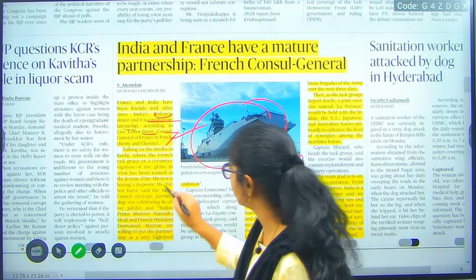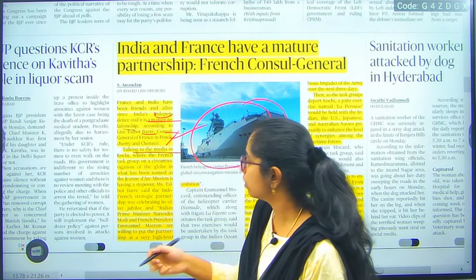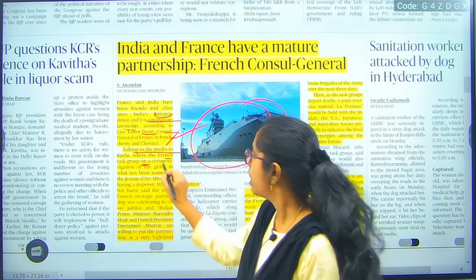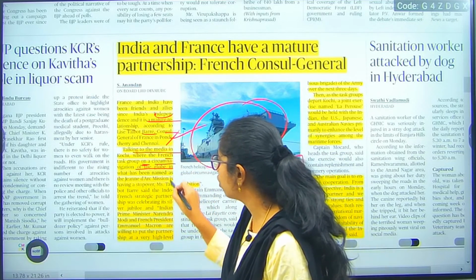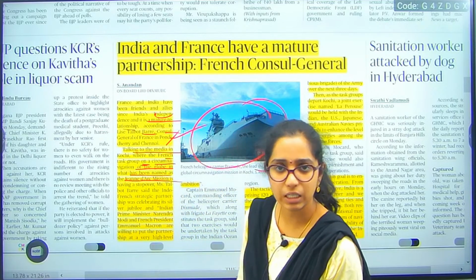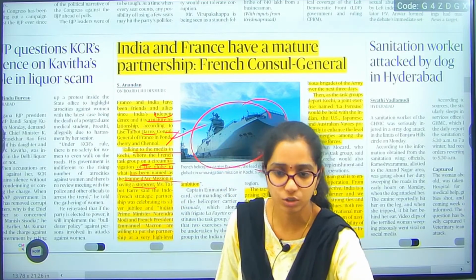So what is the current affair here? Talking to the media in Kochi, the French task group, which is on a circumnavigation of the globe, named the Jeanne d'Arc mission, is having a stopover. It has been halted in Kochi for now.